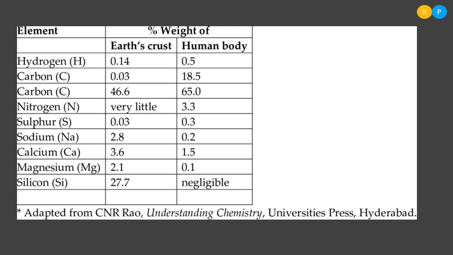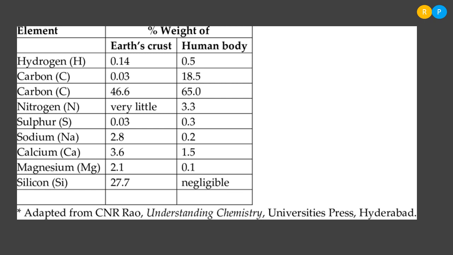Then let us come to sodium. Sodium percentage in earth crust is 2.8, and in the human body it is 0.2. And calcium percentage in earth crust is 3.6, and in the human body it is 1.5. So compared to the non-living thing, the percentage of calcium in the human body is less. And magnesium percentage in the earth crust is 2.1. It is present in greater percentage compared to the living organisms.